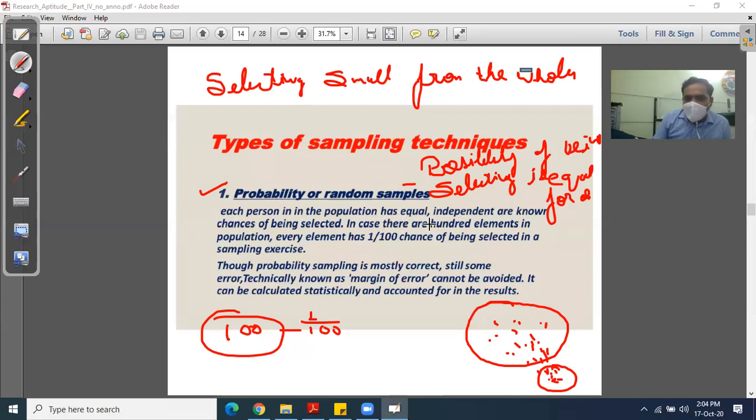With 100 elements in the population, every element has a 1 by 100 chance of being selected in the sampling exercise. Though probability sampling is the most correct, still some error, technically known as margin of error, cannot be avoided. Just note this basic definition in your notebook.